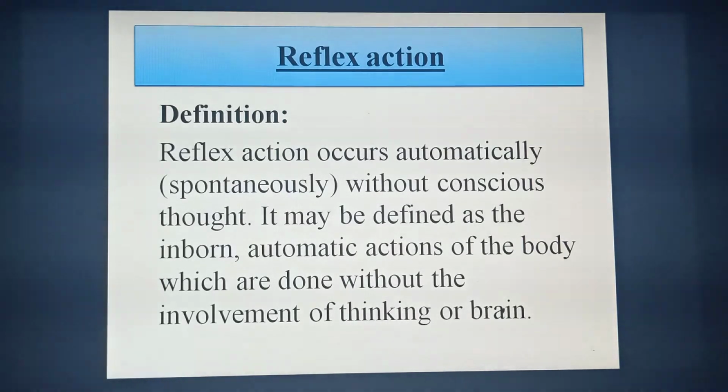In response, the central nervous system sends back a message through the motor nerve. Now the question is, what is a motor nerve? The nerve that follows your instructions is called a motor nerve. The message goes from the motor nerves to the muscles of the hand, and as a result we drive away or kill that mosquito. This is an example of reflex action.